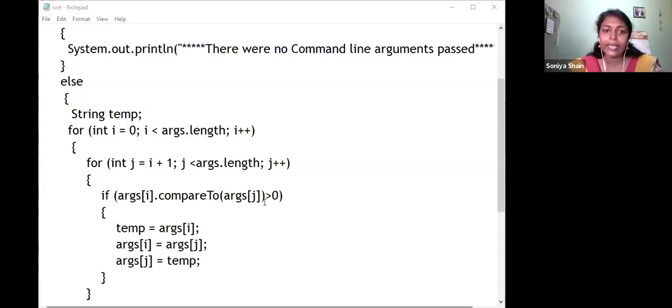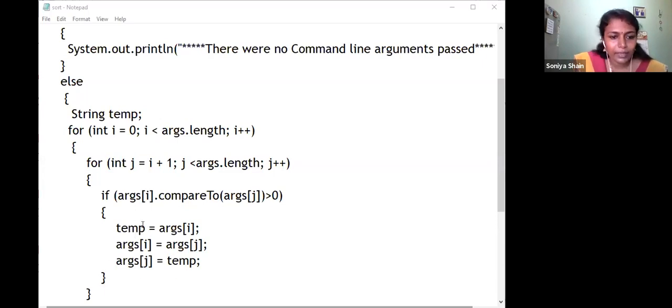So first A, then B. Then suppose it is reversed: B is first and A is there. So what happens? 50 minus 49, the answer is 1. 1 is greater than 0, so its meaning is you have to interchange the variables. Anyway, it's a concept of sorting. So I have just gone through that concept.